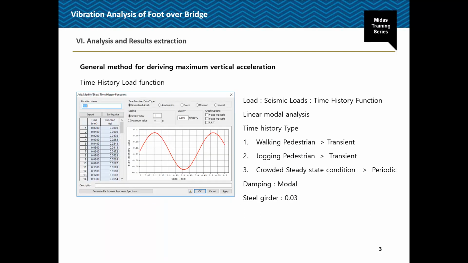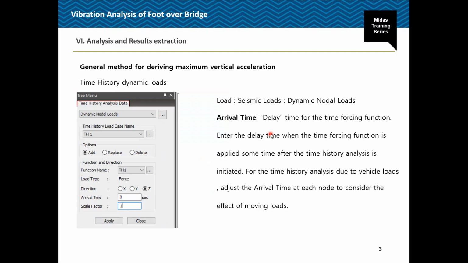The next step is defining the time history load function. For the time history load function, we need to specify the time versus the loading function. For that, again we need to create the different loads, and under that we will have different functions for different load cases. I will explain this in the Excel sheet, and then we'll apply the time history dynamic loads by any of the methods given. So we'll assign these loads in the program.